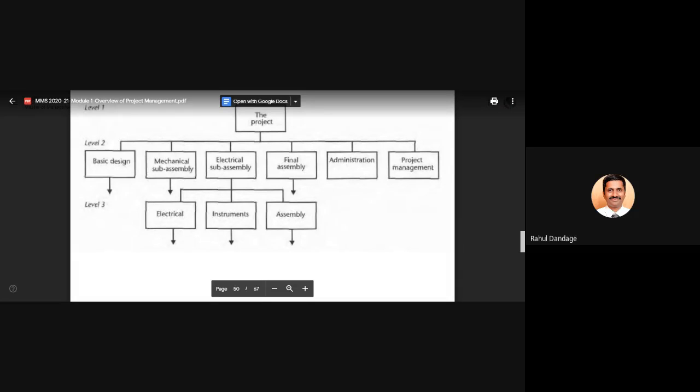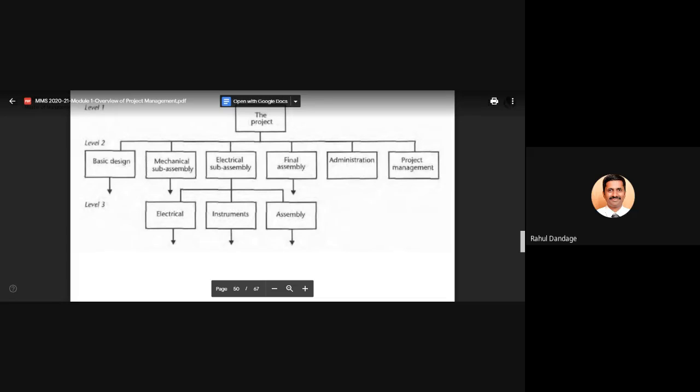If we go from top to bottom, we go on dividing the work into different activities. If we go from bottom to top, we go on clubbing the activities and sharing them with the upper level or the next level, whatever we are having.